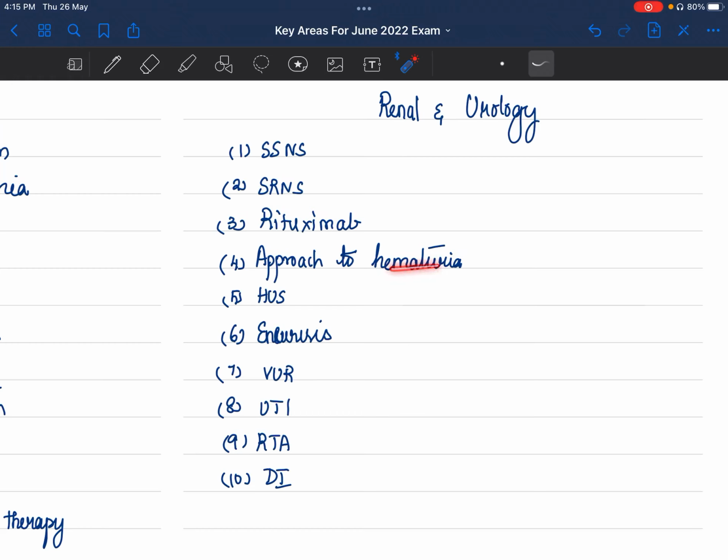Approach to hematuria, approach to proteinuria. Then hemolytic uremic syndrome, especially atypical hemolytic uremic syndrome, they can ask as a question. Enuresis, again, very important. Vesicoureteral reflux, UTI, what are the recent trends, treatments? RTA and diabetes insipidus, read the outline at least and go for your exams.